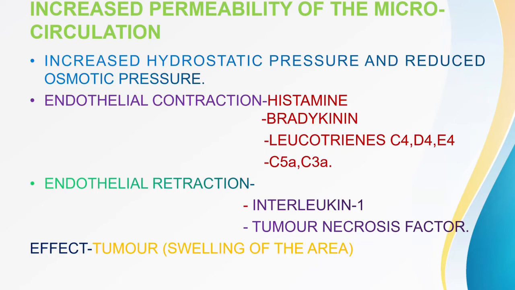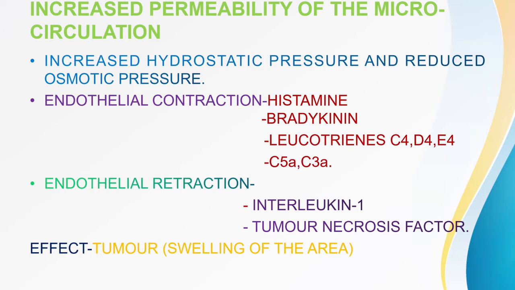And when two endothelial cells move far away from each other, they try to get away from each other, that is retraction. So, endothelial contraction and endothelial retraction.